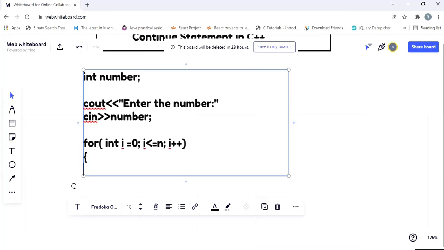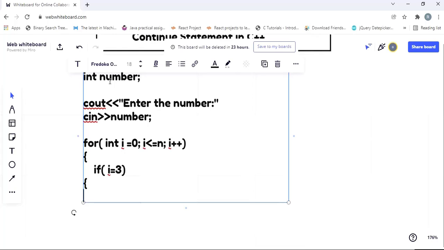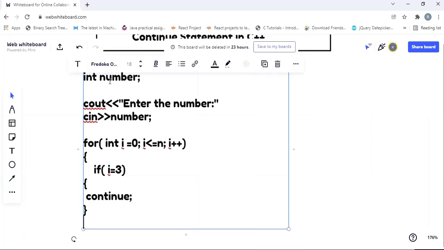Within this body of the statement, this time I'm not simply going to have the cout statement. Instead, I'm going to have an if condition. The if block will be executed only if the given condition is true. So in this if condition, let's say I'm going to say i equals 3. If this condition is true, what is going to happen is it is going to execute this keyword called continue. This is simply a keyword. That is there inside if i value is equal to 3. If this condition is true, this is going to be executed.